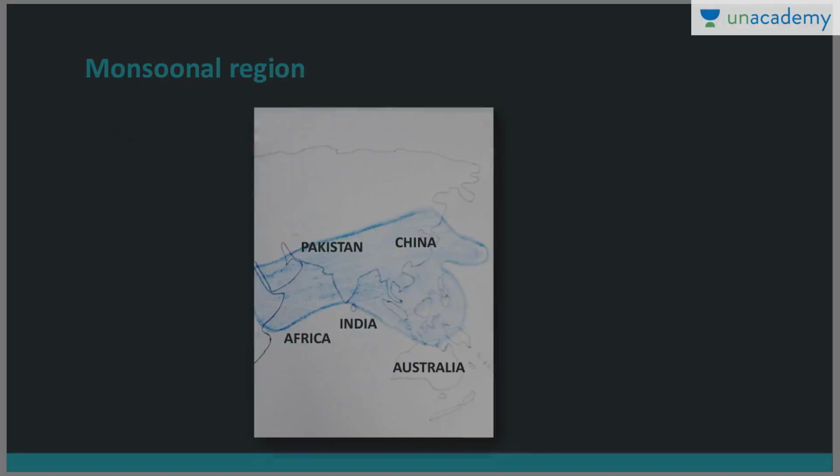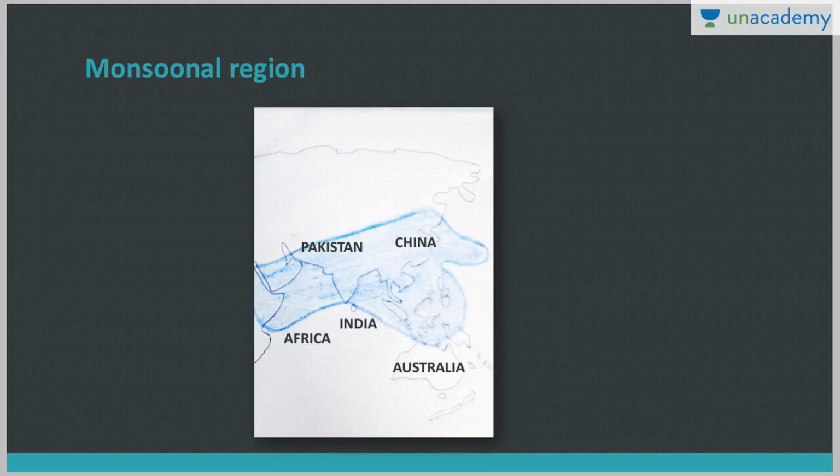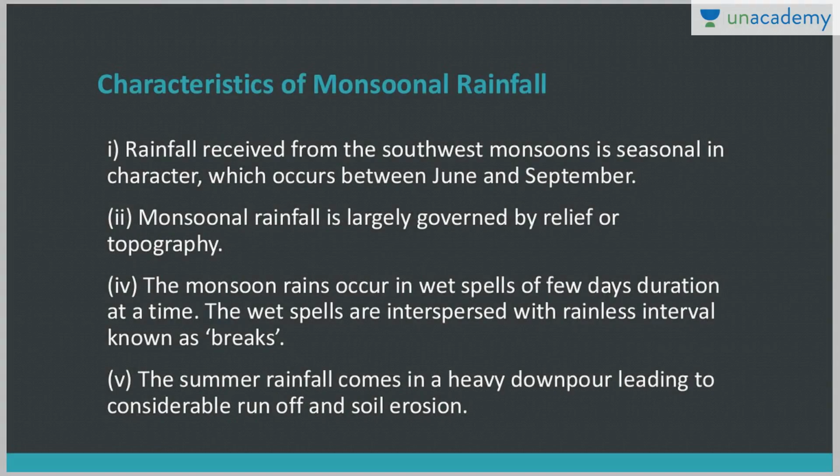Okay. Now the monsoon, apart from India, also affects southeast Africa, Pakistan, this whole Indian subcontinent, parts of China, northern Australia, and the southeast Asian countries. So these are the countries where the monsoon is having an effect, right?